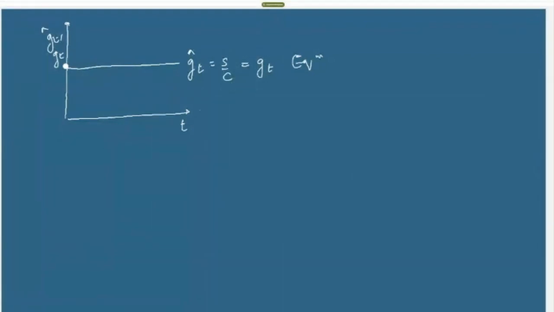Now, if GT hat is greater than this level, then what is happening with each time period? Your time path would look like this. You are moving away and away from this point. Similarly, when GT hat is less than S by C, then again you are moving away and away.